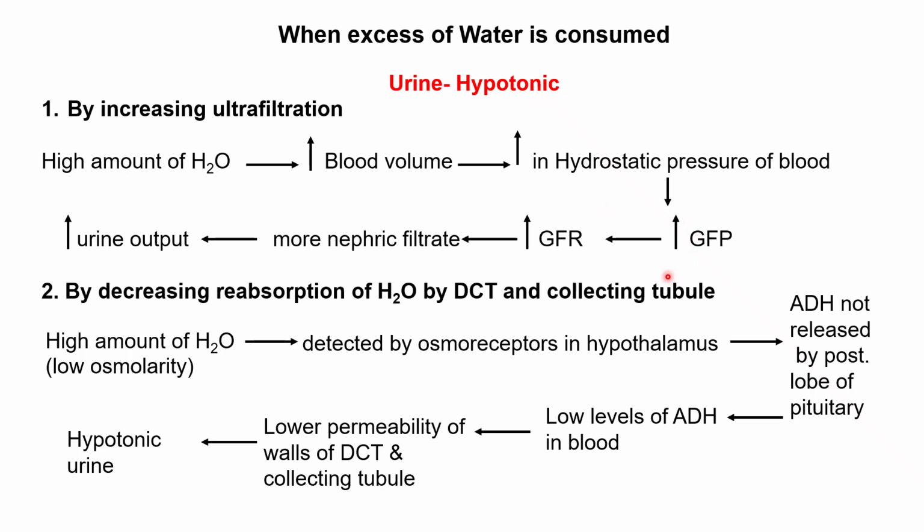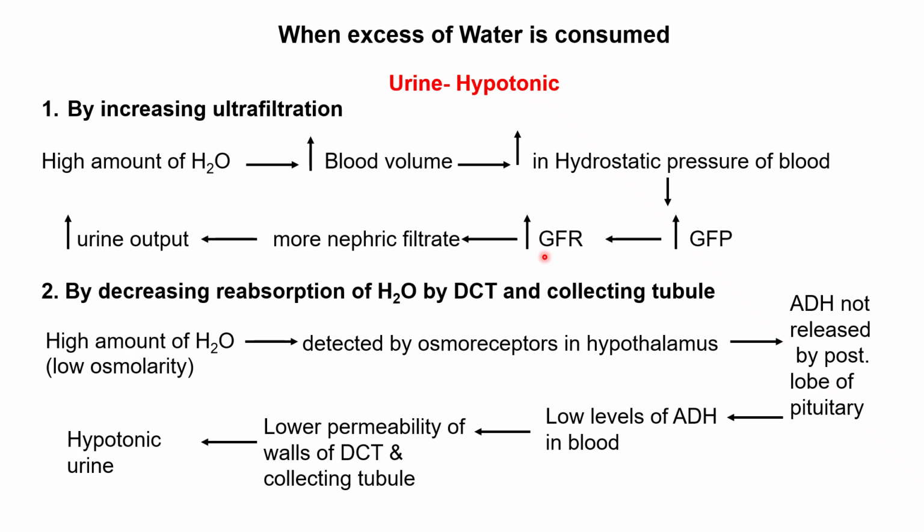So you understand, normal condition में GFP is 10 mm of mercury, but when the hydrostatic pressure of blood is more than 60 mm of mercury, the GFP is also likely to increase. Now, once the GFP increases, तो जो glomerular filtration rate है, जो कि normal conditions में per minute में kidneys filter करती हैं 125 ml of blood, right?